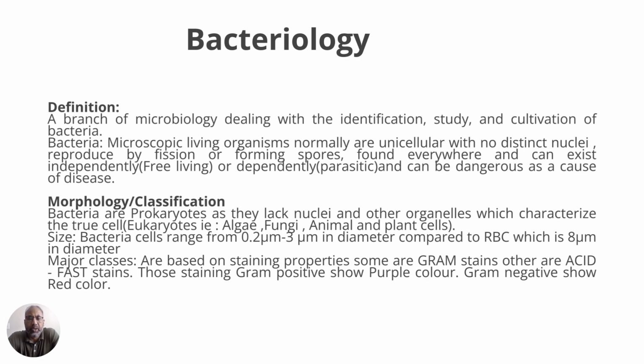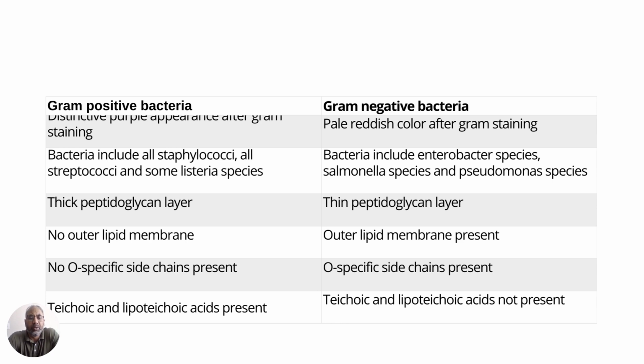Okay, so next we go on to the differences between the gram positive and the gram negative bacteria. So what is their appearance? Gram positive bacteria are distinctive in their appearance by having a purple color after staining, whereas gram negative bacteria have a pale reddish color after staining.